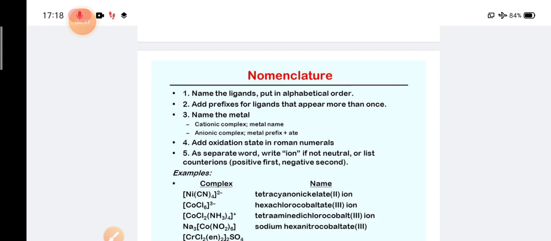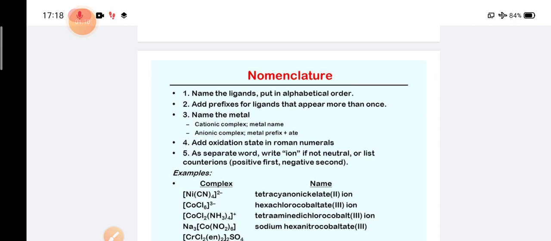Rule number 2, add a prefix for the ligands that appear more than once. Rule number 3, name the metal. If the coordination sphere is a cationic complex, then the metal name will be as it is.